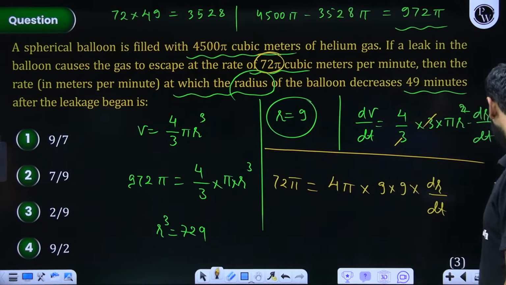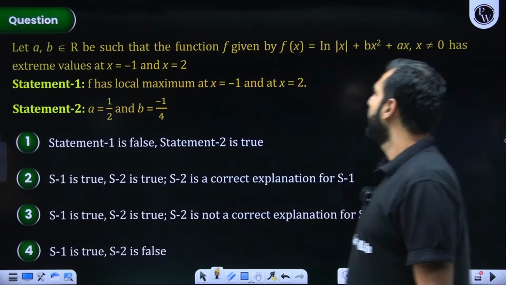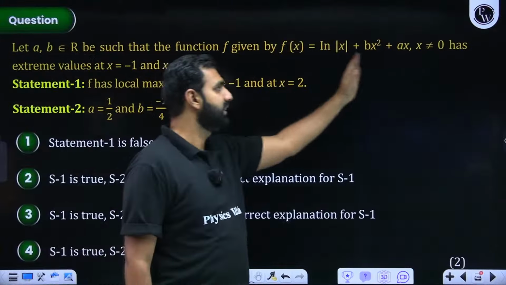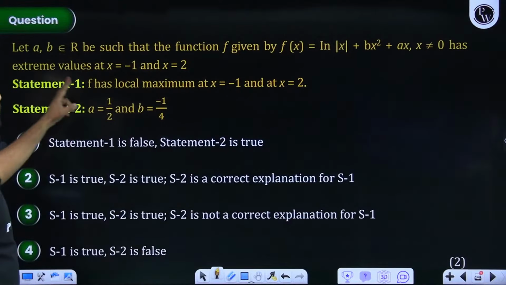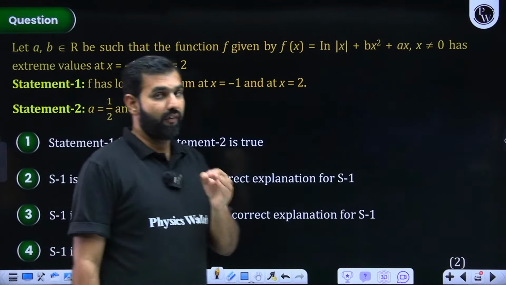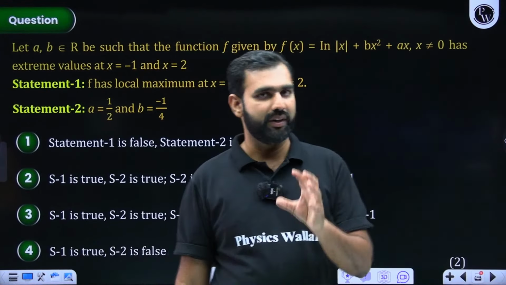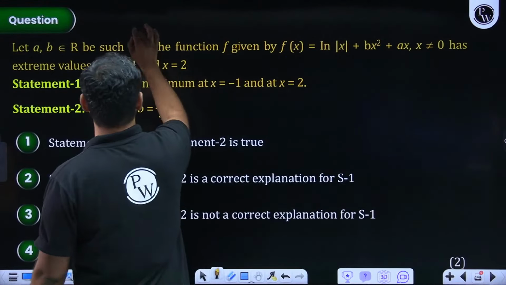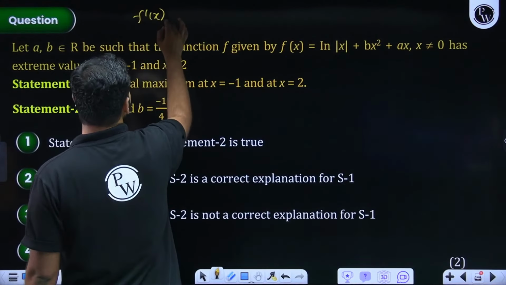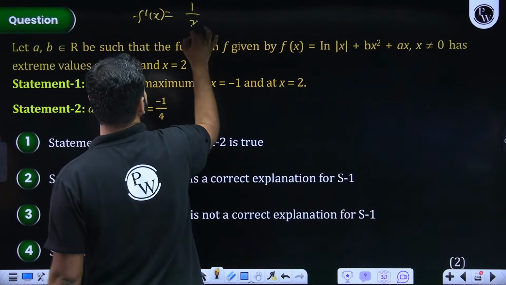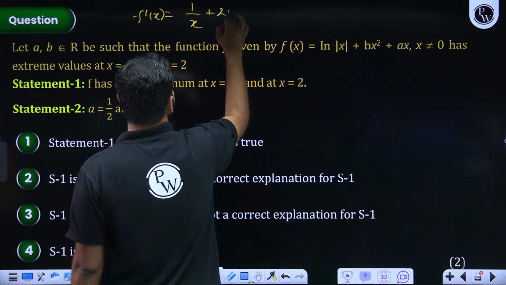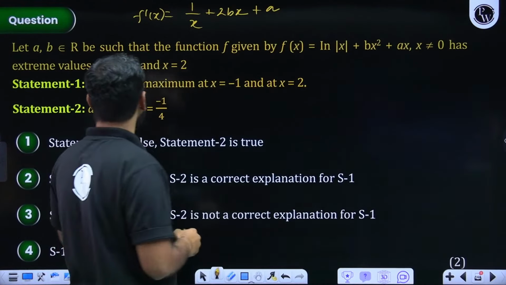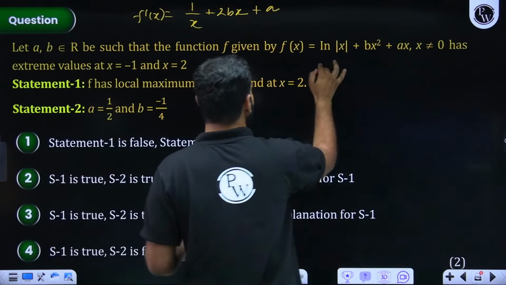Everyone comfortable with this? Now from here, a and b both belong to R such that the function given by this has extreme values at -1 and 2. If it has extreme values at -1 and 2, its derivative at -1 and 2 will be 0. So its derivative means f dash x. If I now find f dash x, ln mod of x gives 1 upon x plus 2bx plus a, right? And I now will say that f dash of -1 and f dash of 2 will be 0.